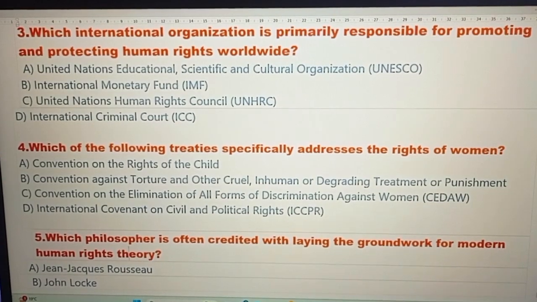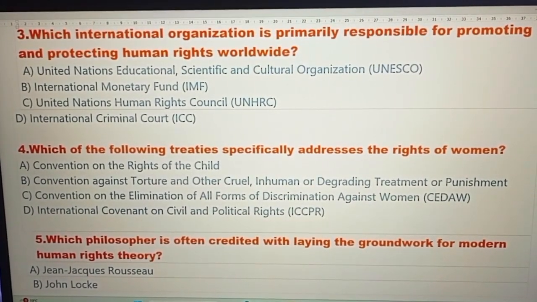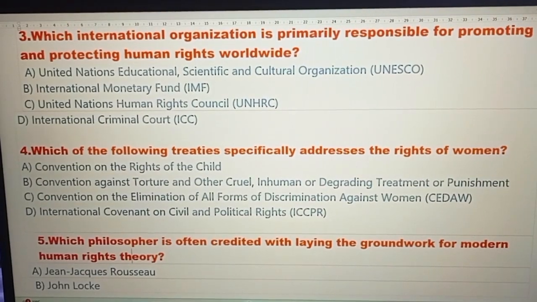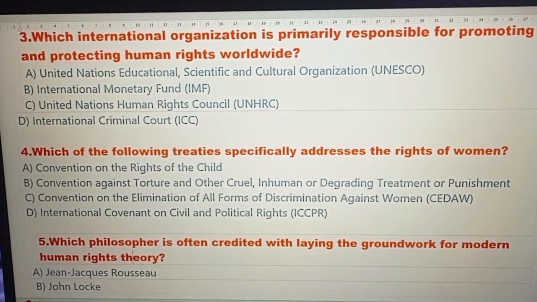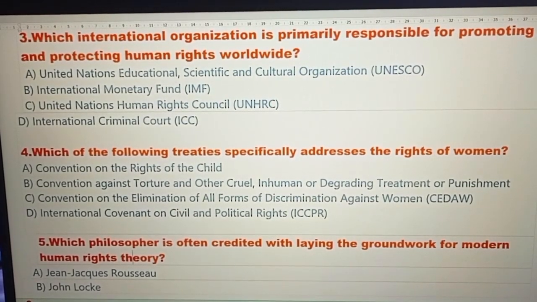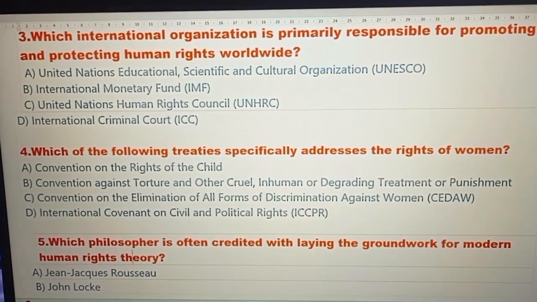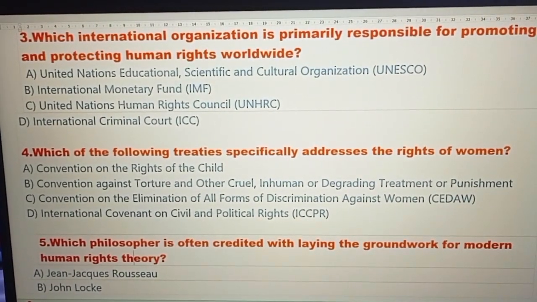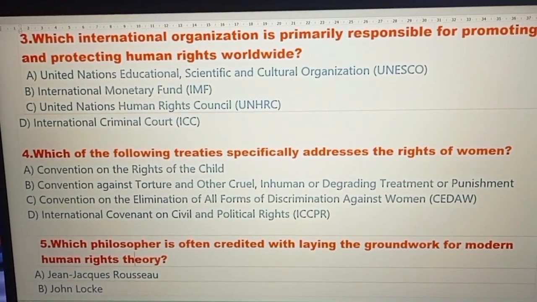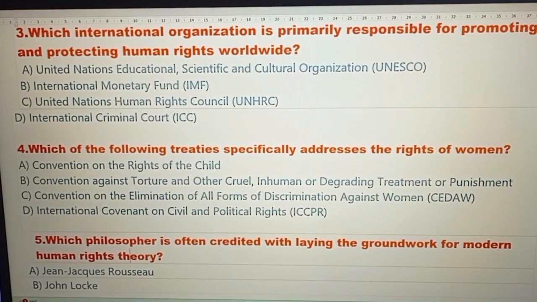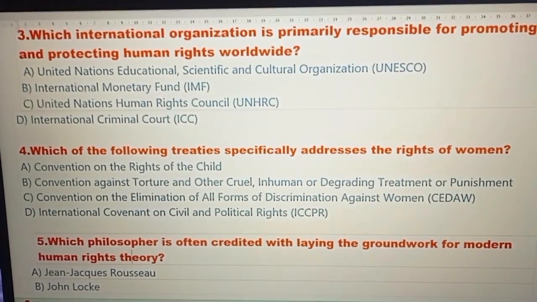Question number 3. Which international organization is primarily responsible for promoting and protecting human rights worldwide? Option A, United Nations Educational, Scientific and Cultural Organization. Option number B, International Monetary Fund. Option number C, United Nations Human Rights Council. Option number D, International Criminal Court. And the right option is option number C, United Nations Human Rights Council.